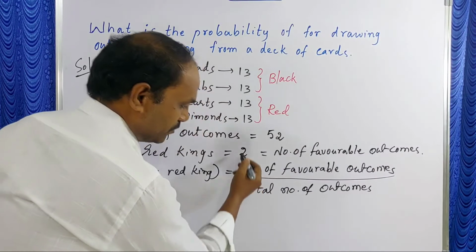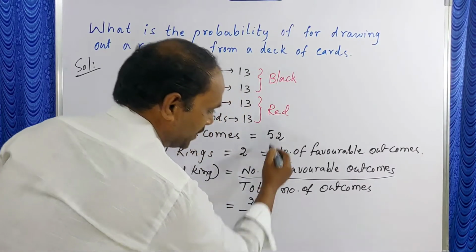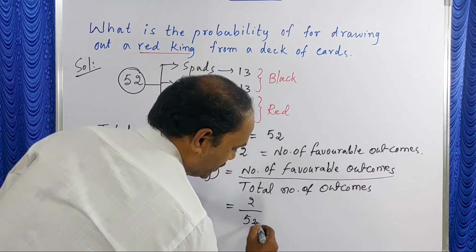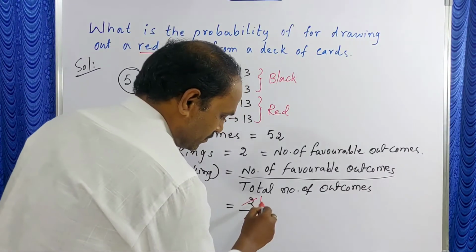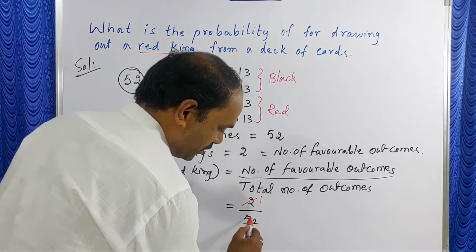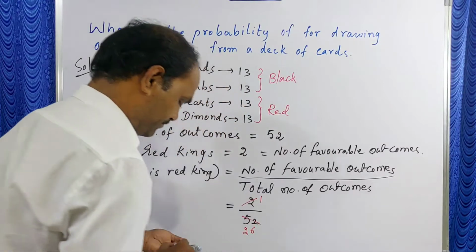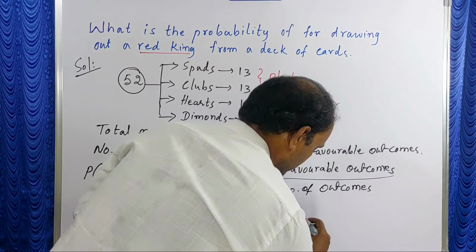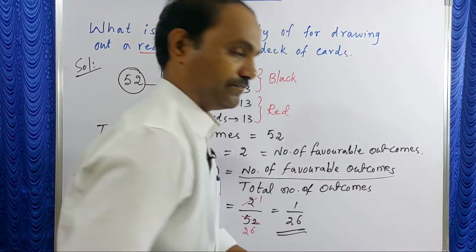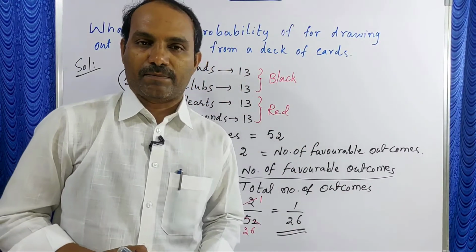Favorable outcomes 2 by total outcomes 52. When you do the cancellation, 2 1s are 2, 2 2s are 4, 2 26s are 52. That is equal to 1 by 26. This is our probability.